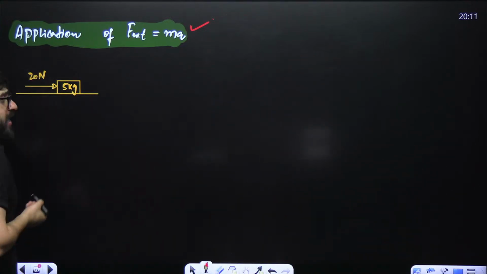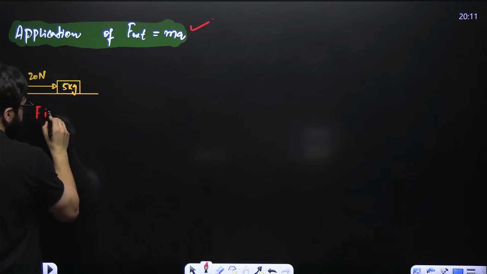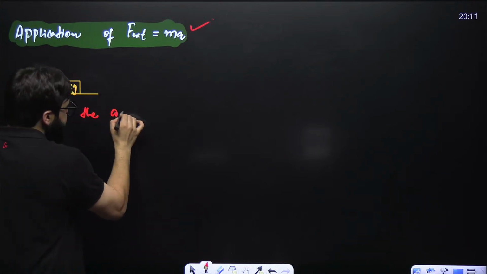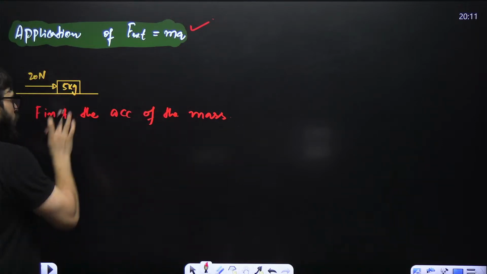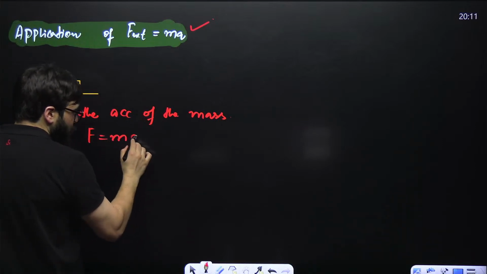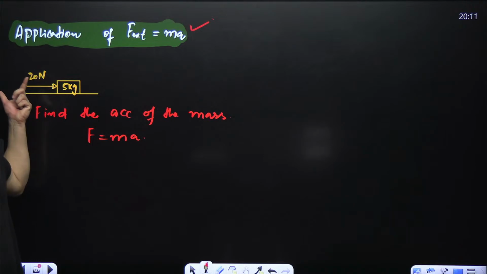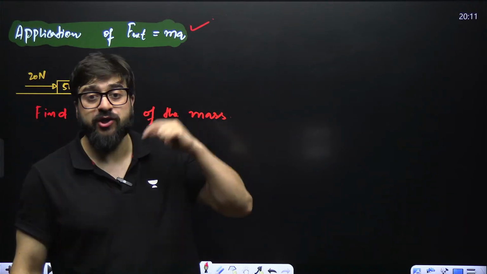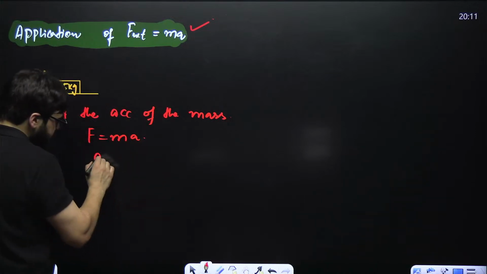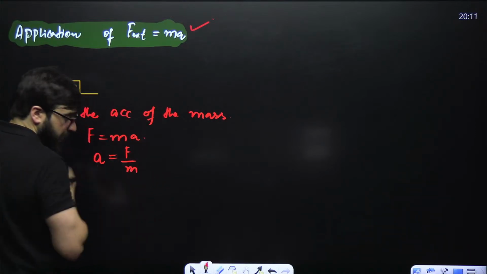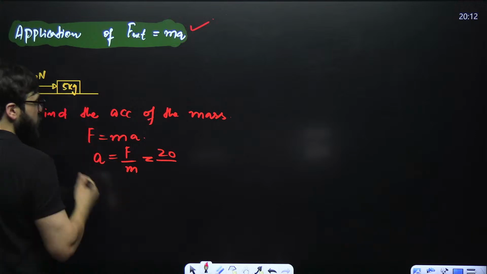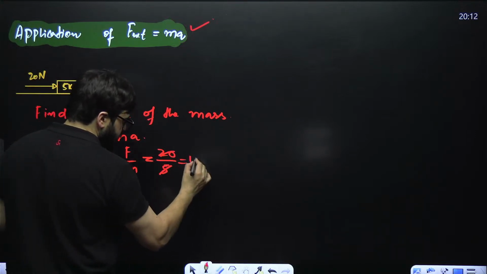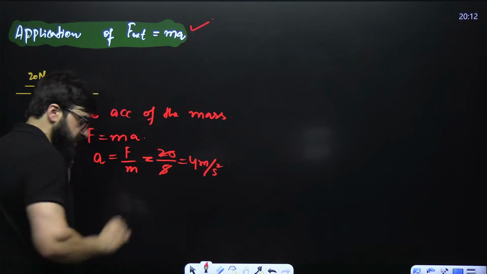Let's suppose I have got a mass of 5 kg over here and a 20 Newton force is acting. Find the acceleration of the mass. Guys, we know that force is equal to mass into acceleration. Whenever you apply force on any body, acceleration will come. Here acceleration is simply force divided by mass. The force is 20 Newton, the mass is 5, so 20 divided by 5 gives 4 meter per second square, the acceleration of the block.